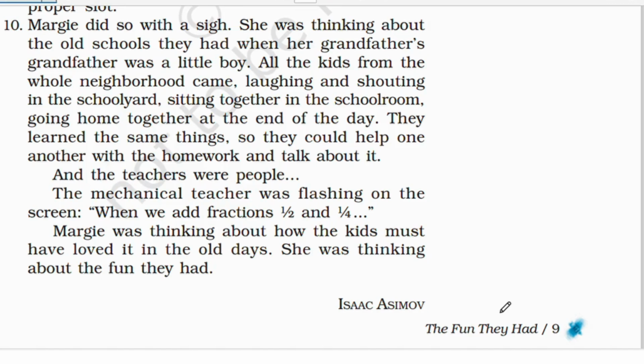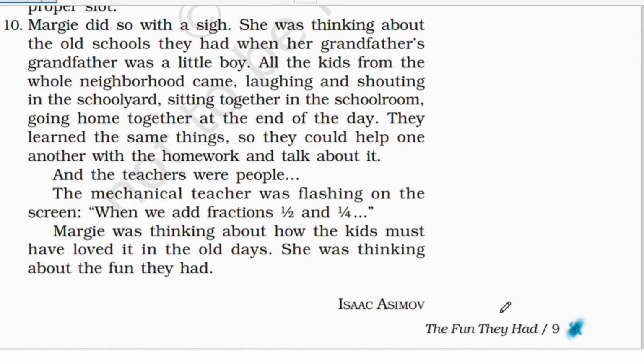Okay. So now over here, Margie just took her homework and put it in the slot with a sigh. It was a quite sad little face, and she did it reluctantly. And then she had a thought. What was her thought? That she was thinking about the old schools that were there in her grandfather's age, when he was a little boy. So she was thinking about that.